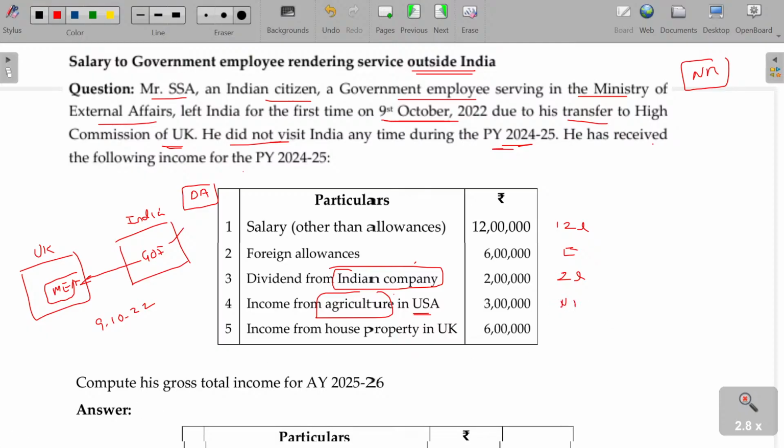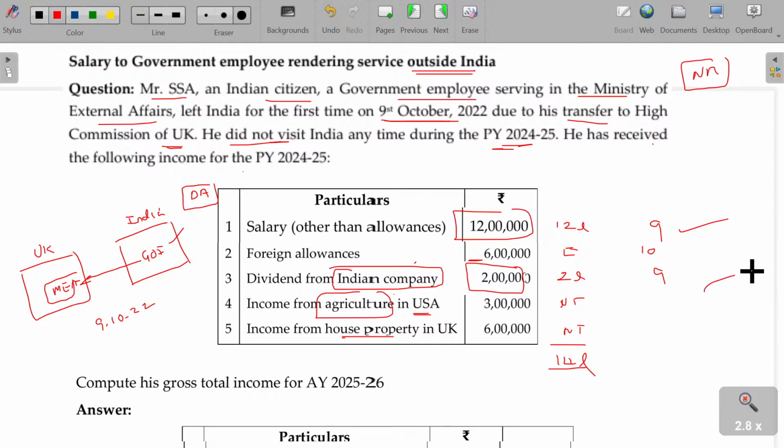Not taxable. Clear? And income from house property in UK. Also, this is foreign income, so not taxable. So, taxable income in this case being only 14 lakhs. Is that clear? This will be taxable as per section 9, deemed to accrue. This will be not taxable as per section 10. Section 10 we will study later on.